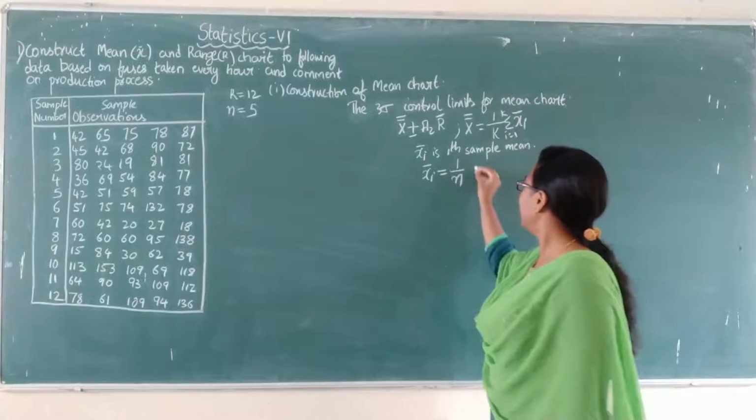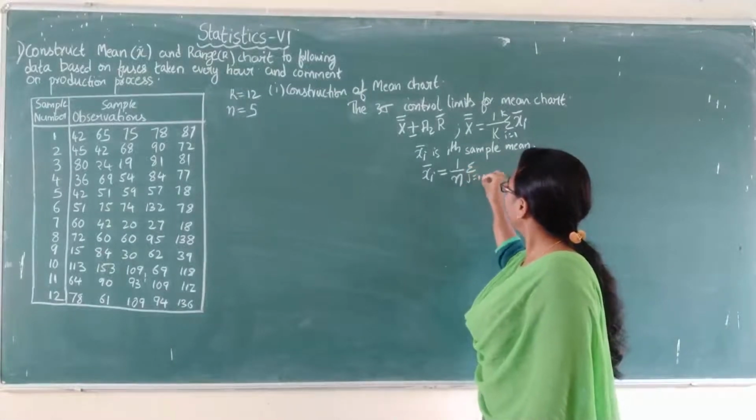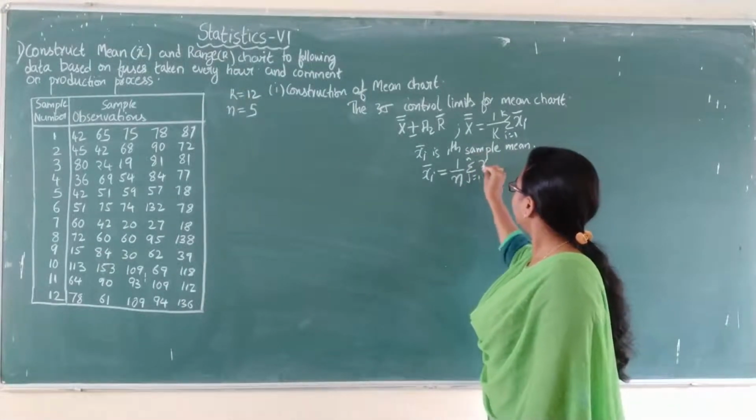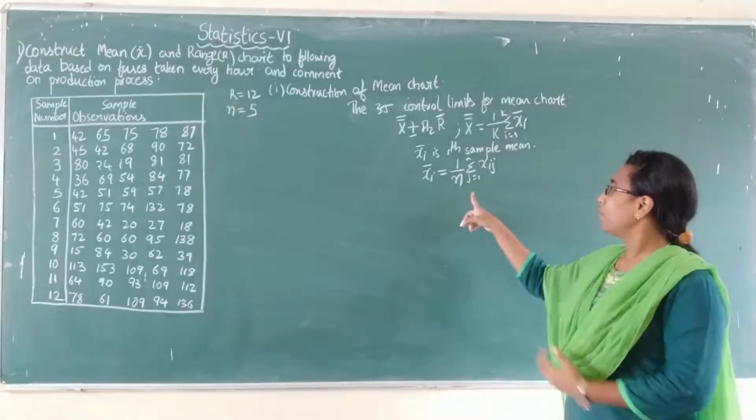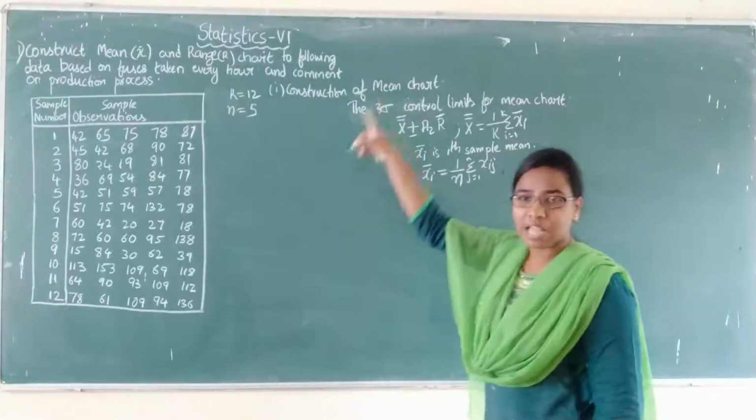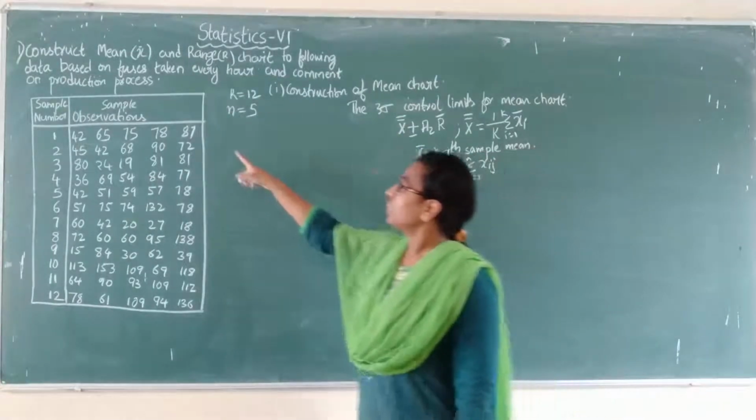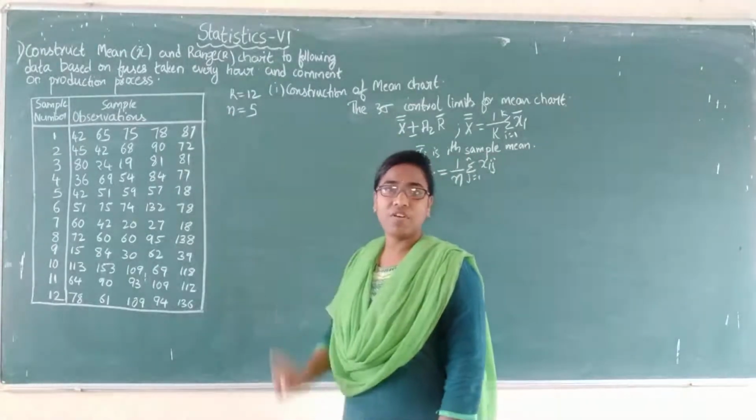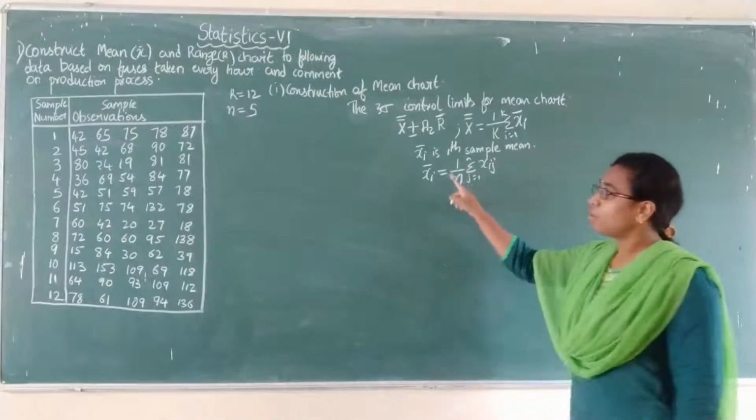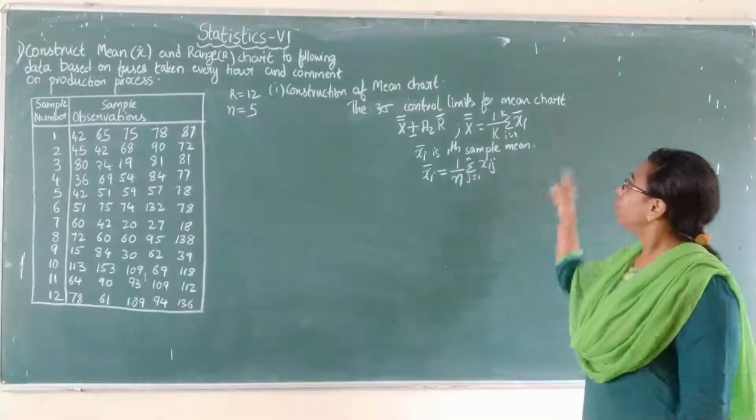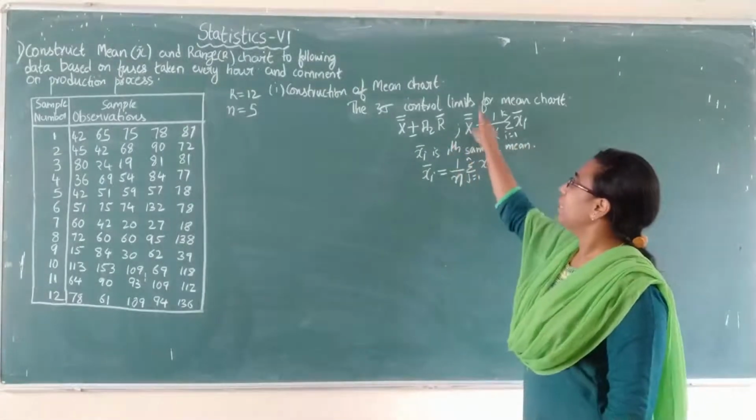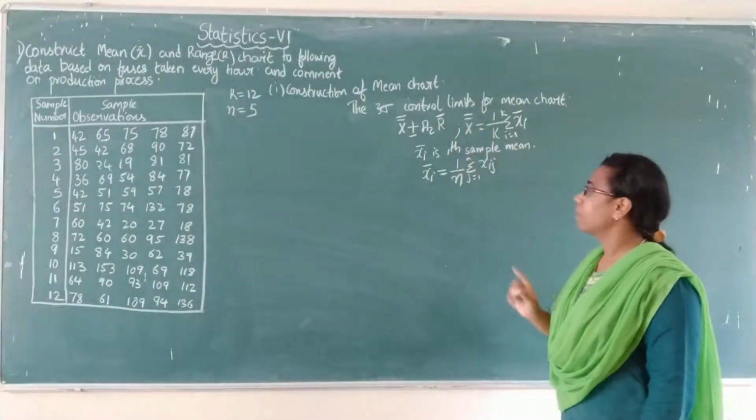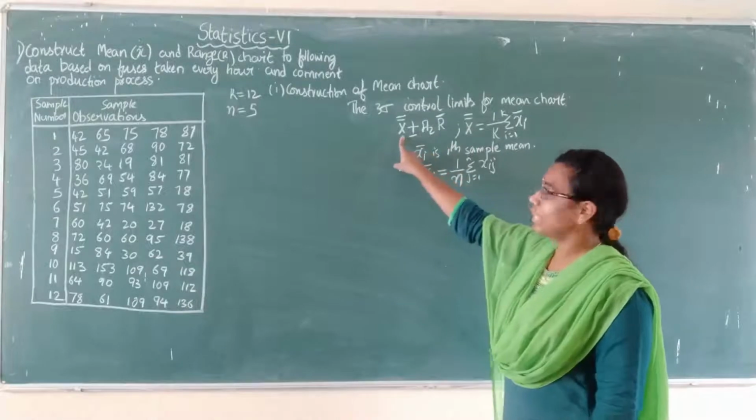the sum of the sample means, where the ith sample mean is 1 by n summation j equals 1 to n of xij. First we have to find the sample mean values. That means for each and every sample we will find the mean. Afterwards, from all the means together we will find the mean. That is called the grand mean or the overall mean, denoted as x double bar. So in these control limits we got x double bar.